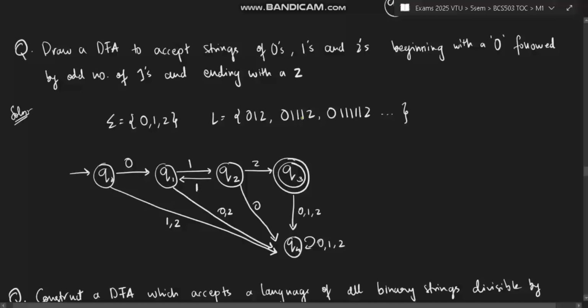Now, having an odd number of ones, how can you ensure that? See, one will be coming here. Okay.